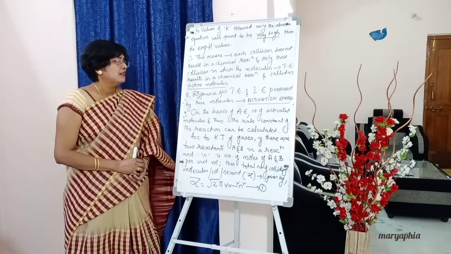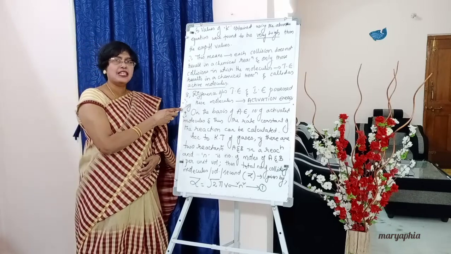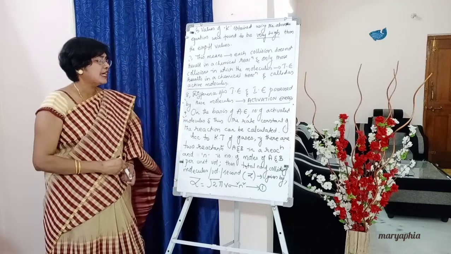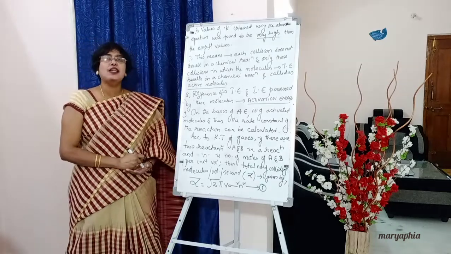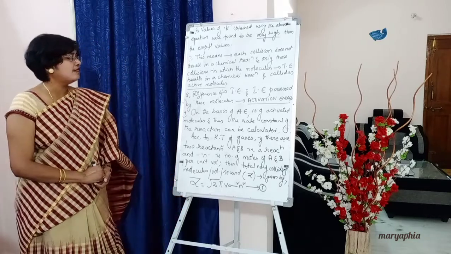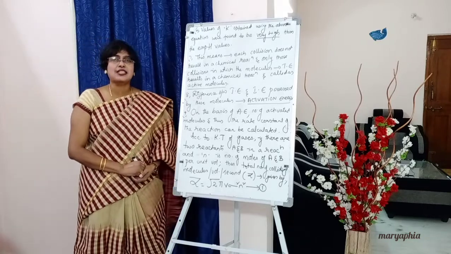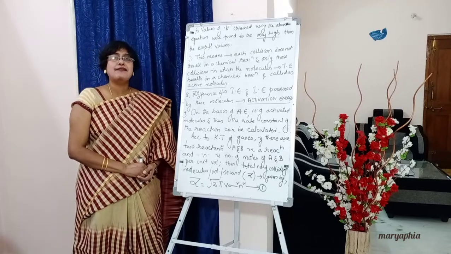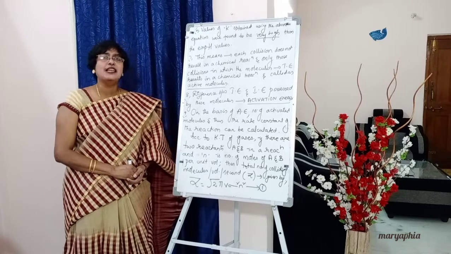Understood what activation energy is, right? On the basis of activation energy, the number of active molecules, and thus the rate constant of the reaction. Once we know the number of active molecules, we can find the rate constant of the reaction.